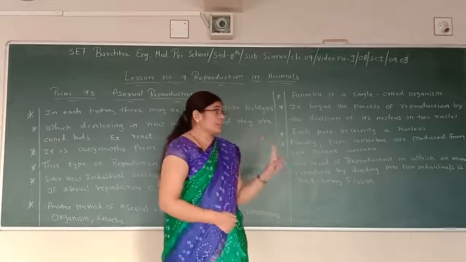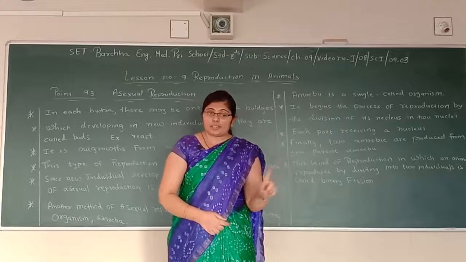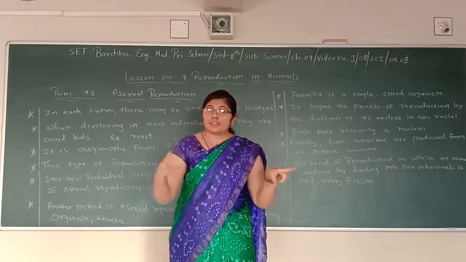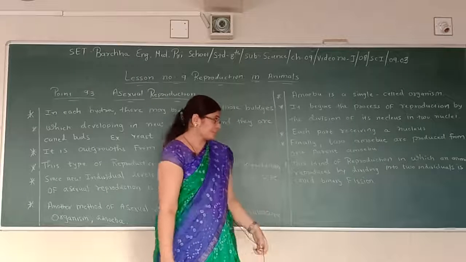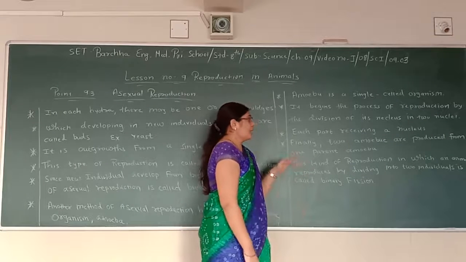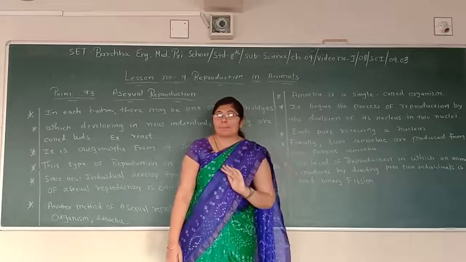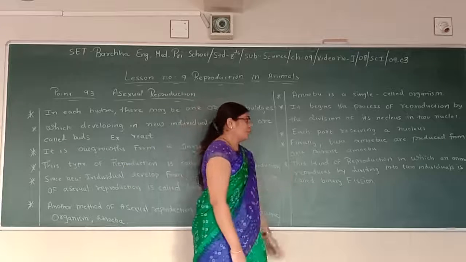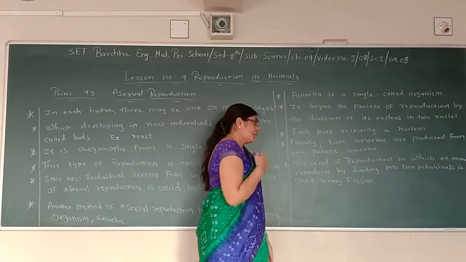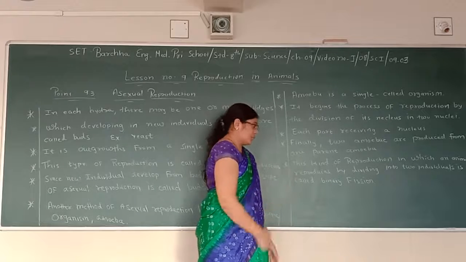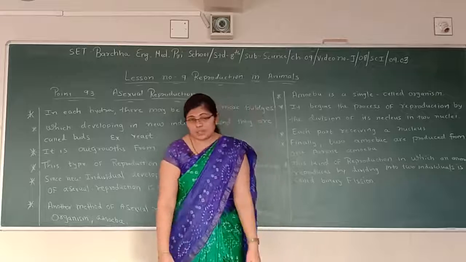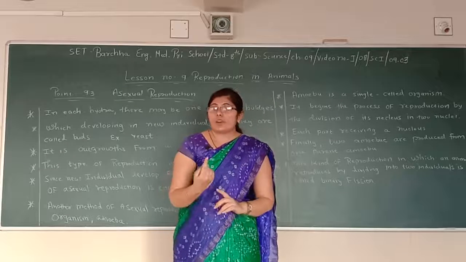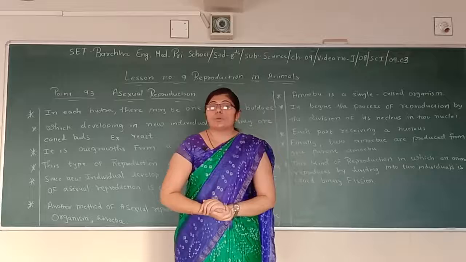See, the amoeba is a single cell organism which has only one nucleus, but when it reproduces, what happens? It divides itself into two nuclei. Finally, two amoebae are produced from one parent amoeba. So from one parent amoeba, two amoebae are produced. This kind of reproduction in which an animal reproduces by dividing into two individuals is called binary fission. From one organism it is divided into two organisms.